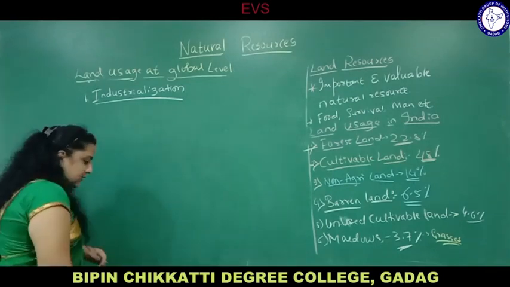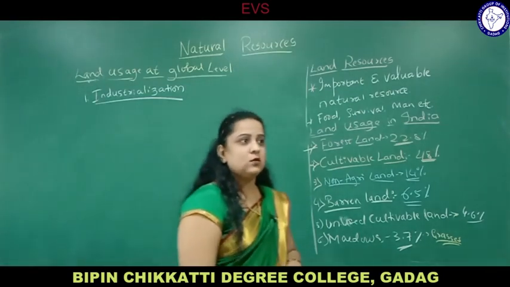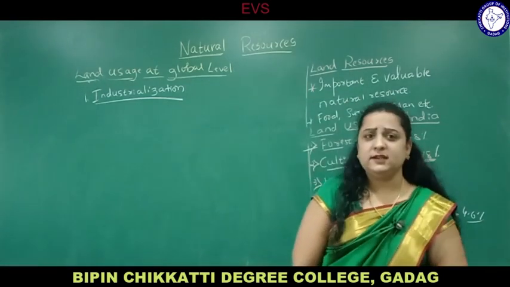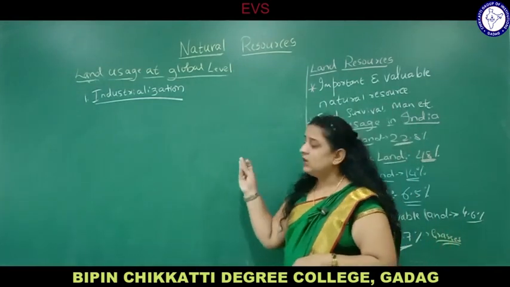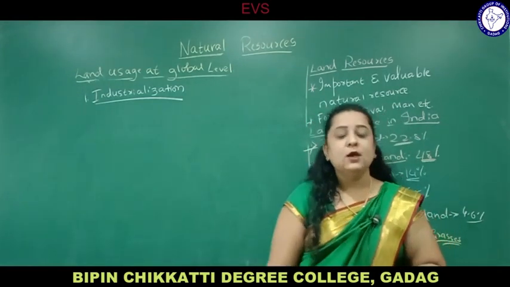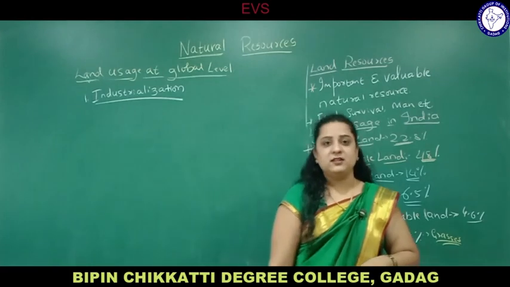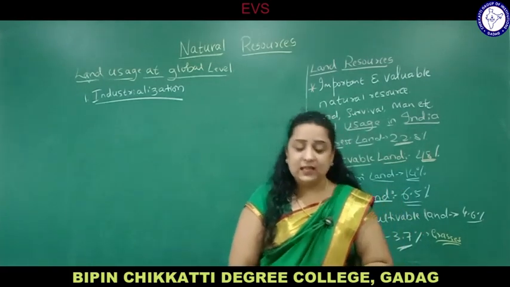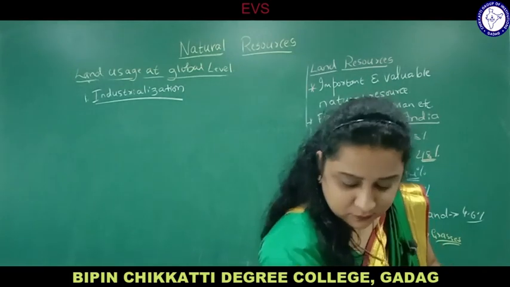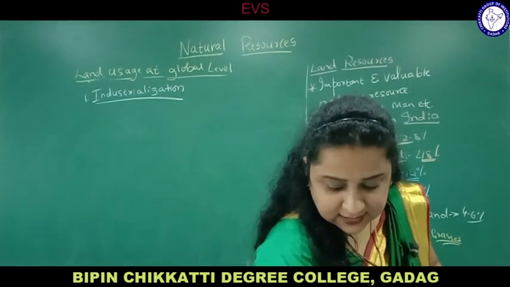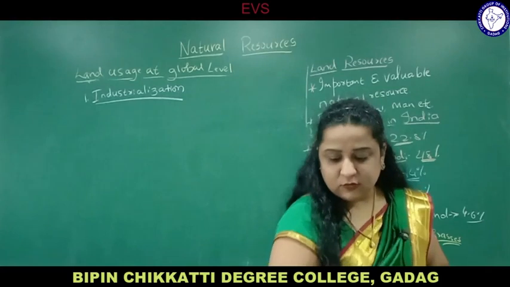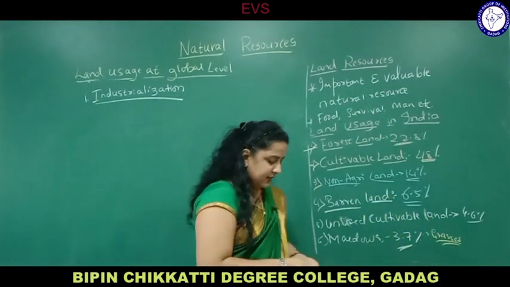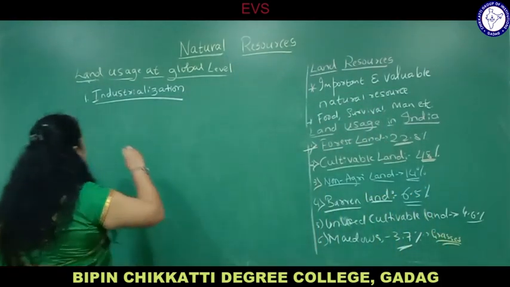If you compare today's generation to the past or older generation, there were not many industries in olden days, but nowadays technology is increasing and people are constructing more and more industries. But to construct industries and factories, we require land. So most of the land people are using for industrialization, like so many industries for domestic purposes, etc.